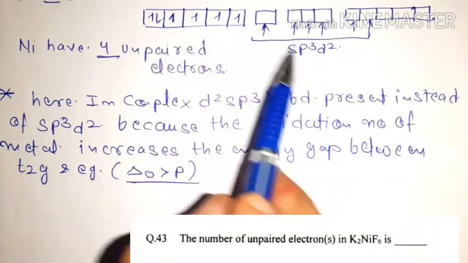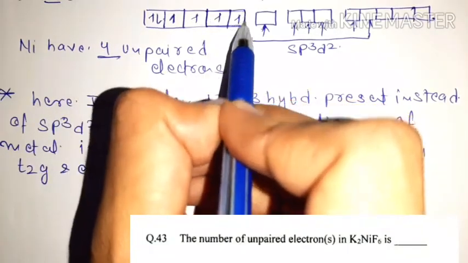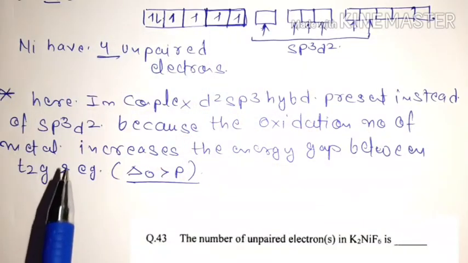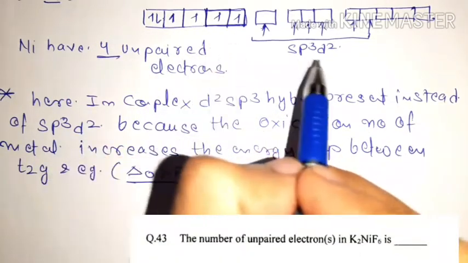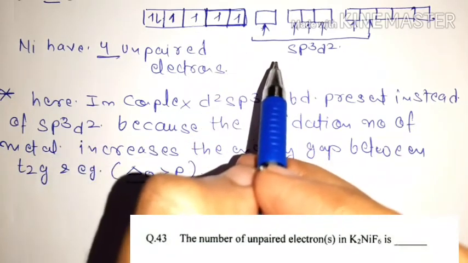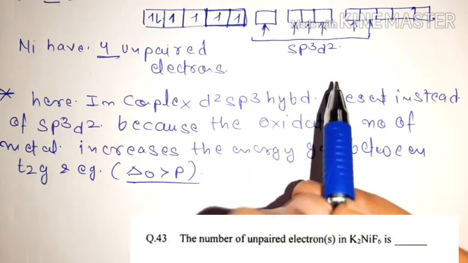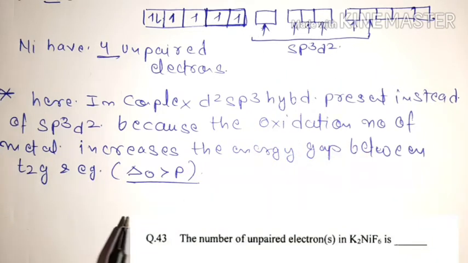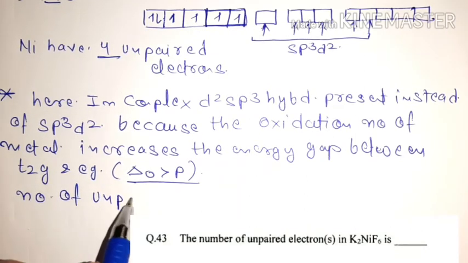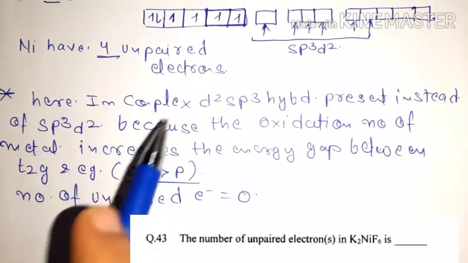After pairing we have two empty d orbitals in the nickel +4 metal atom, which can be used by your fluorine atoms for bonding, and the hybridization will be d2sp3, not sp3d2. So in this case your number of unpaired electrons will be 0. Remember, not 4.